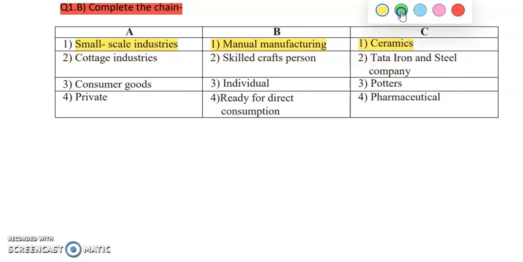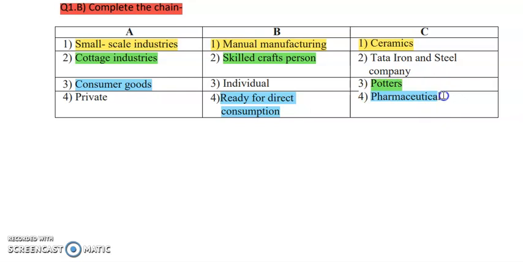Next we have the cottage industry. Cottage industries always require a skilled person to work for them, and the example is potter. It is basically dependent on skills. Next is consumer goods. Consumer goods are the goods which are ready for direct consumption. Means if you purchase it, you can directly start using it. There is no need of any changes in it. And the answer for it is pharmaceutical, medicines which we eat.